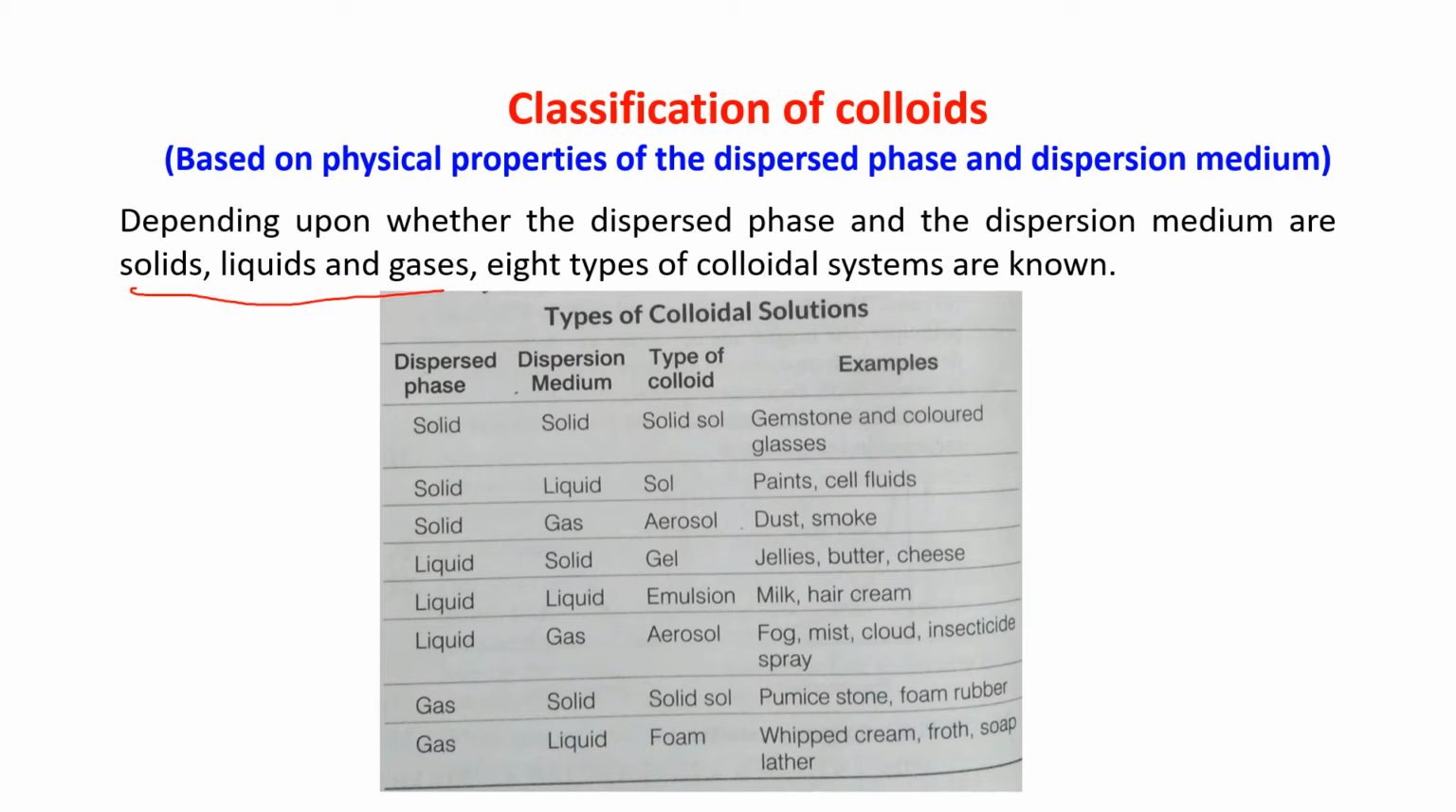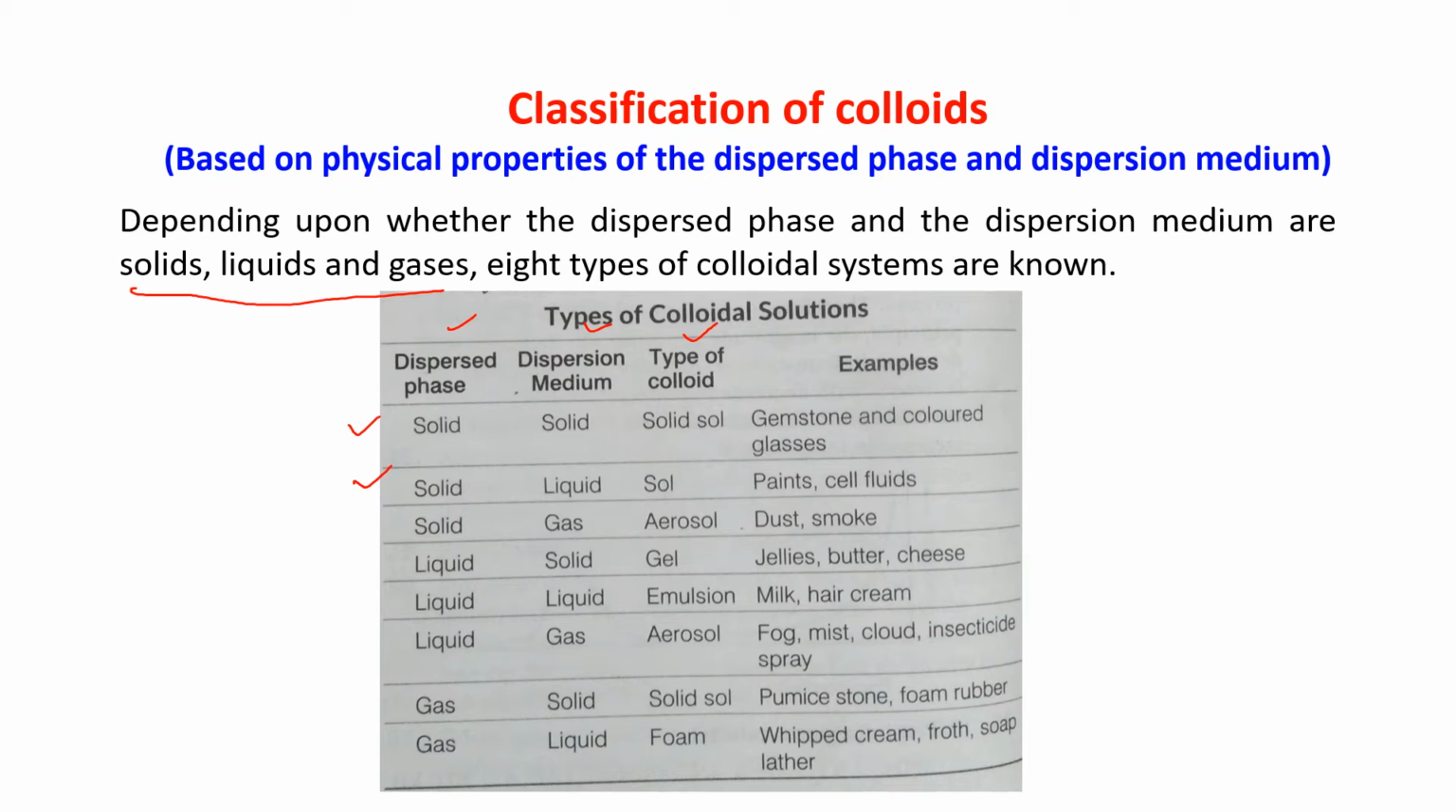The first one is the dispersed phase. The second is the dispersion medium. The third one is the type of colloid. And then the example. See, if the dispersed phase and the dispersion medium both are solid, then the type of colloid is known as solid sol. The examples are gemstone, colored glasses, all these things. Solid in solid.